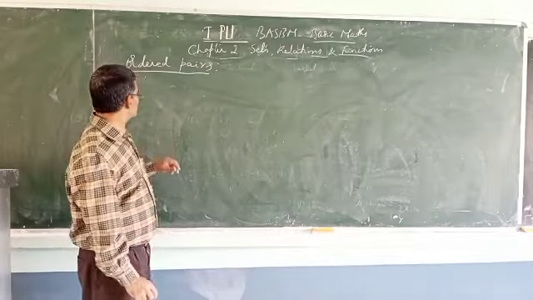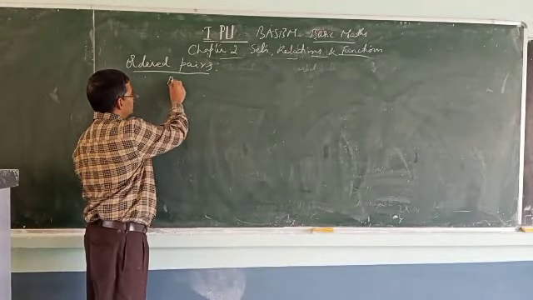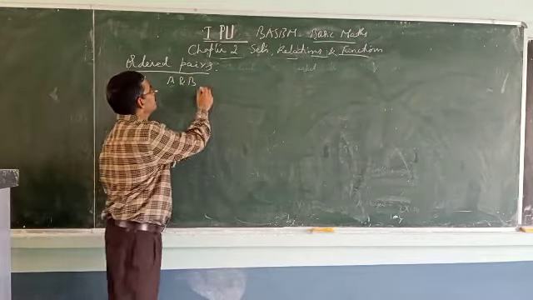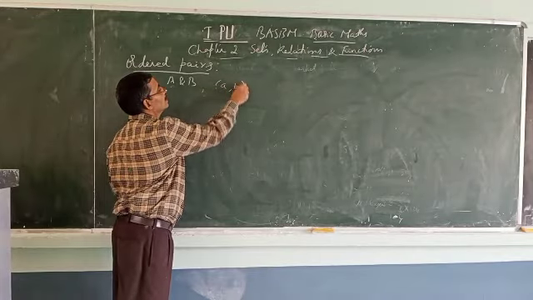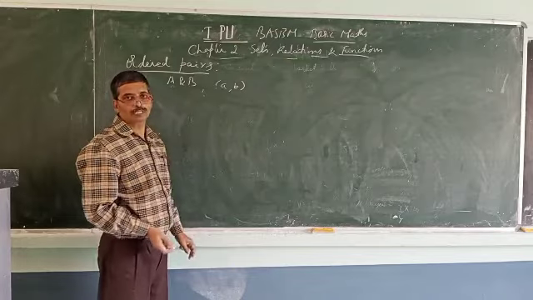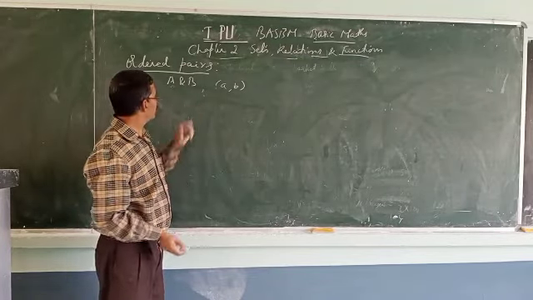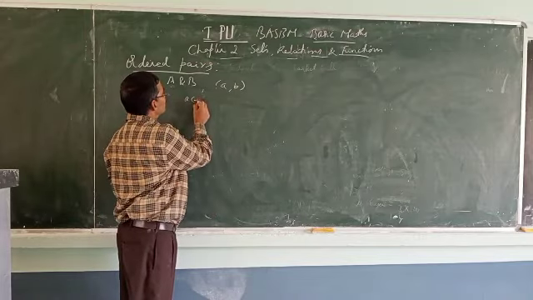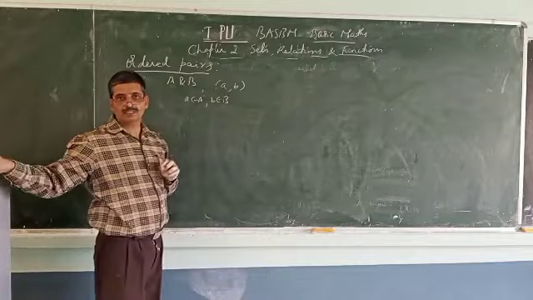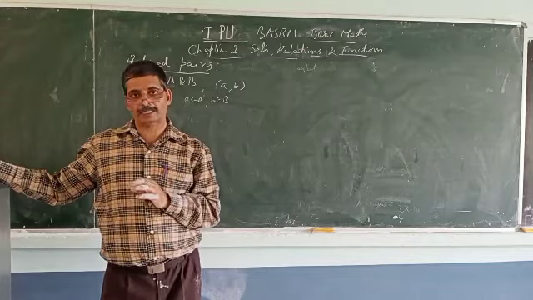Now we will consider two sets A and B. A and B are the two sets. Then an element a belongs to A together with an element b belongs to B forms an ordered pair. So here a belongs to A, b belongs to B, together forms an ordered pair. The ordered pair.